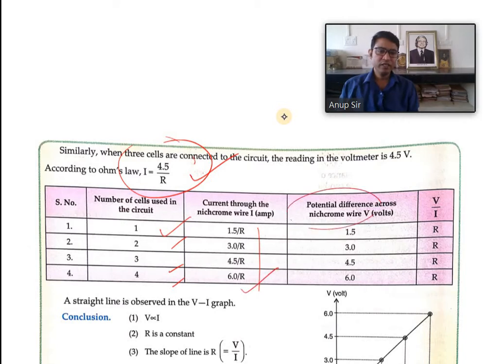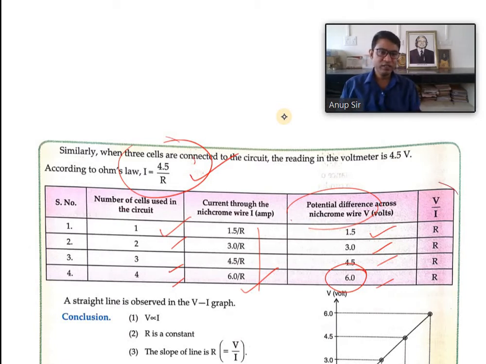Now to get the value of the potential difference, we know that potential difference is 1.5, 3, 4.5, 6, because if 3 cells are connected, then the voltage will be 1.5 plus 1.5 plus 1.5, that will be equal to 4.5. Similarly, if 4 cells are connected, then altogether we will get 6 volt, because these cells are in series combination.